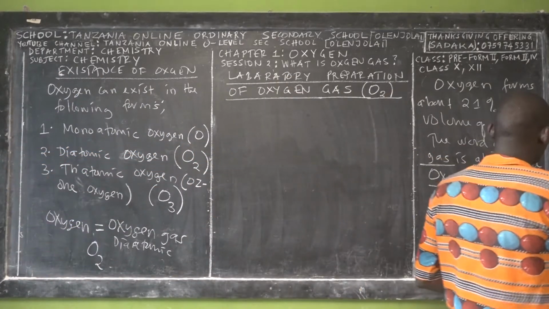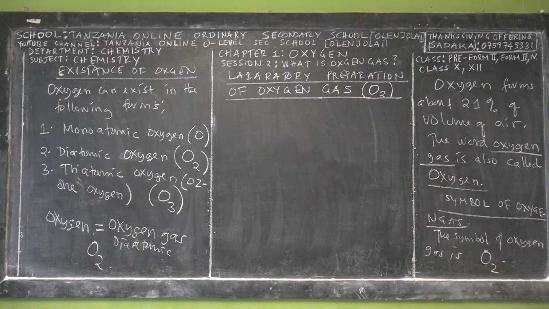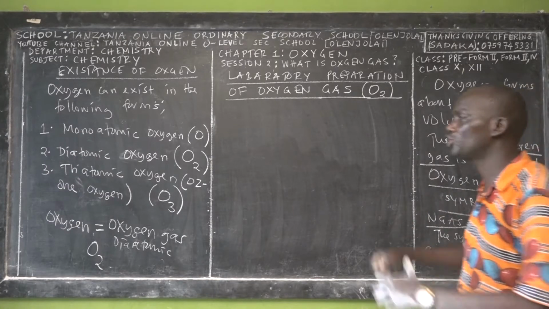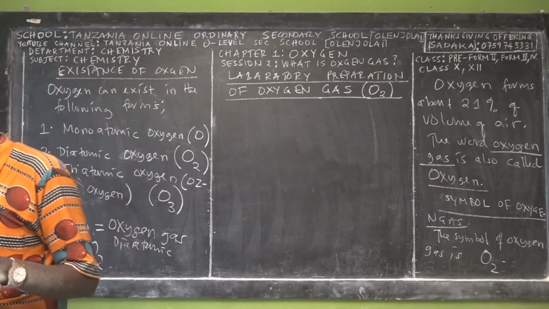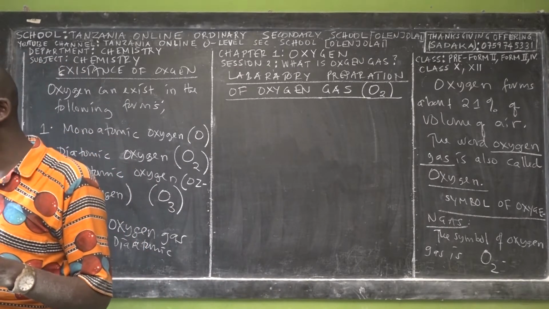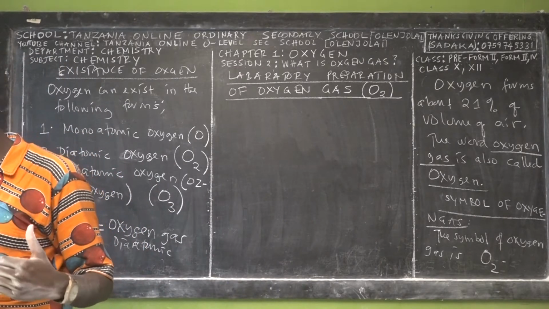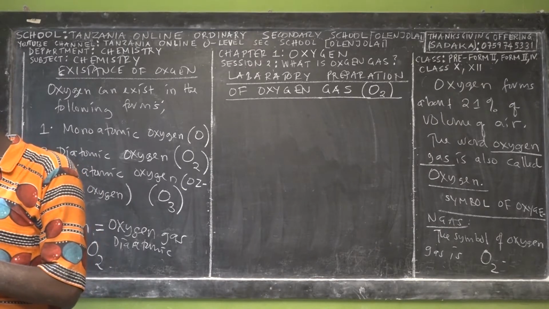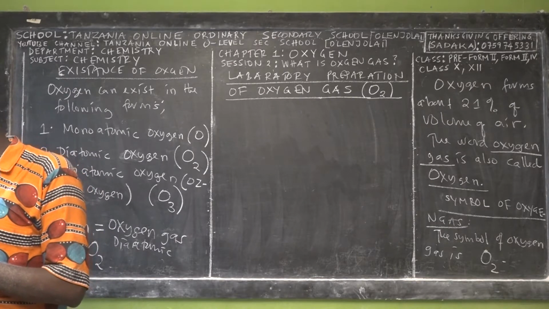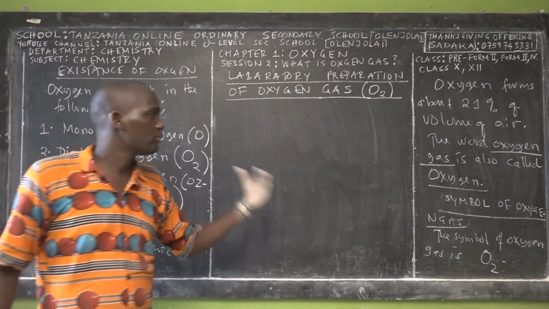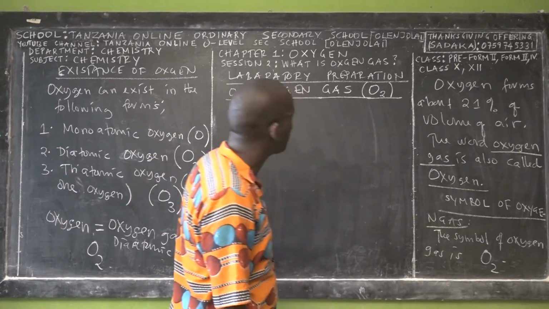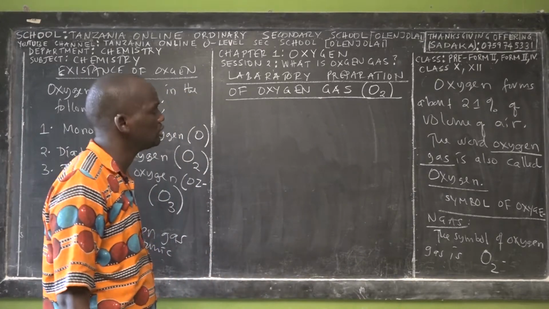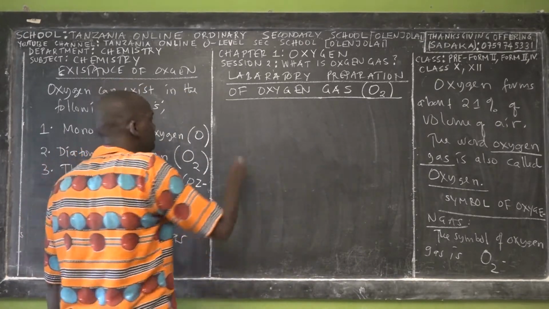We could dig into detail about oxygen, but the syllabus tells us not to spend much time on what oxygen means, but to spend much time on how we can prepare oxygen, because chemistry is both a theoretical and an experimental science. So: laboratory preparation of oxygen gas.